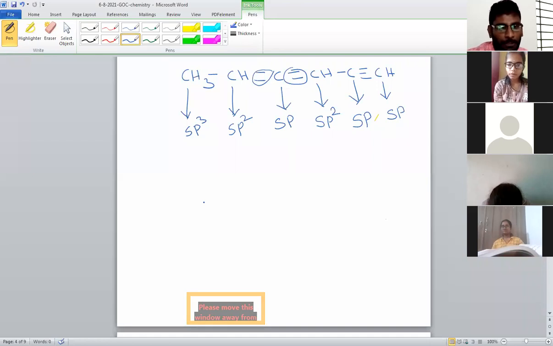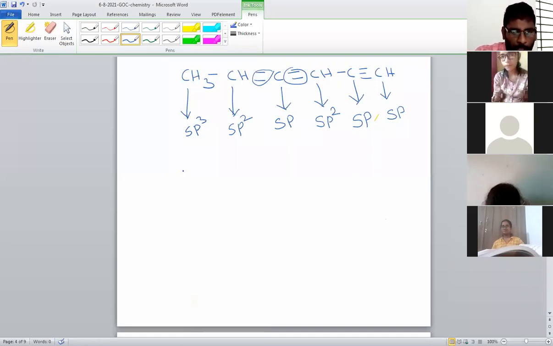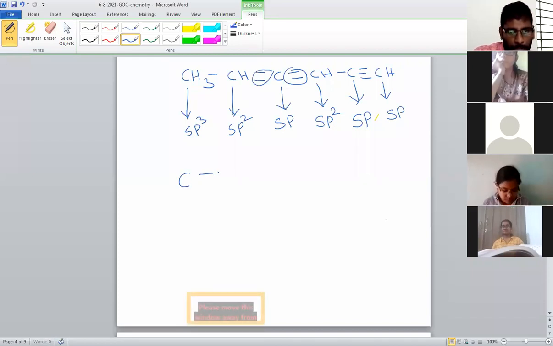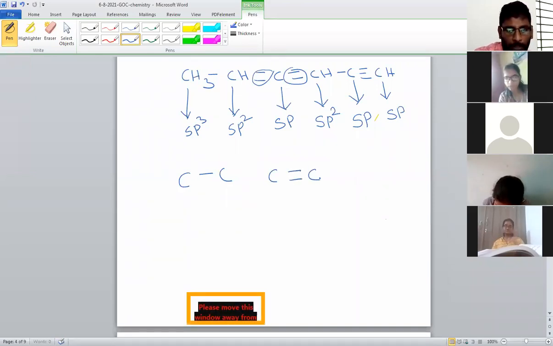Right. Now remember, again one topic I am explaining. Suppose the carbon has a carbon-carbon single bond, another is a carbon-carbon double bond, another is a carbon-carbon triple bond. Just for example, I am explaining. This you will also learn in the chemical bonding topic.